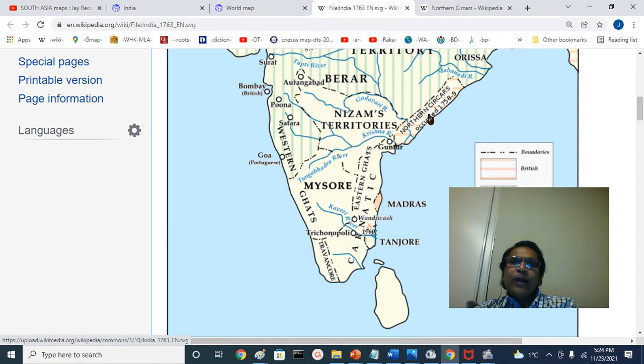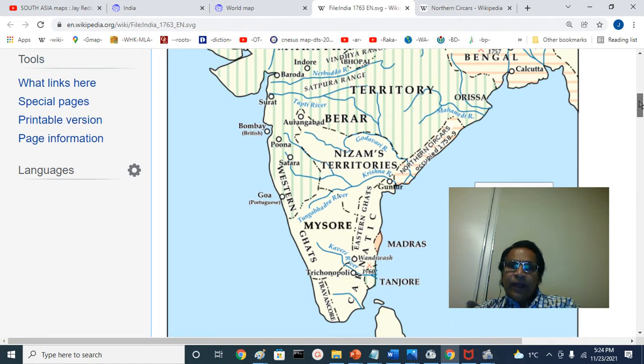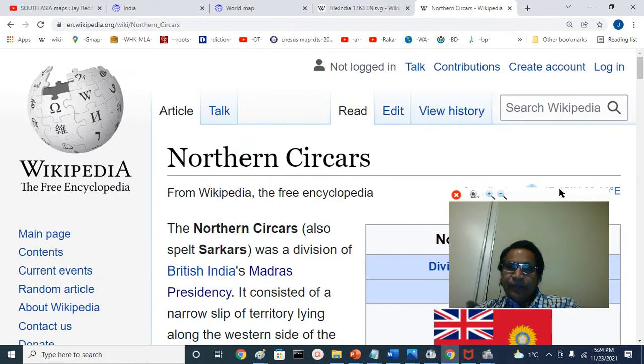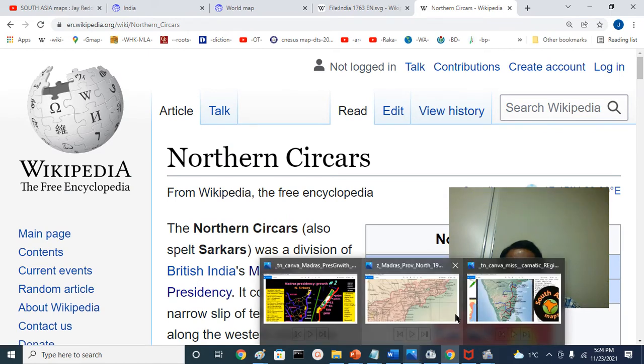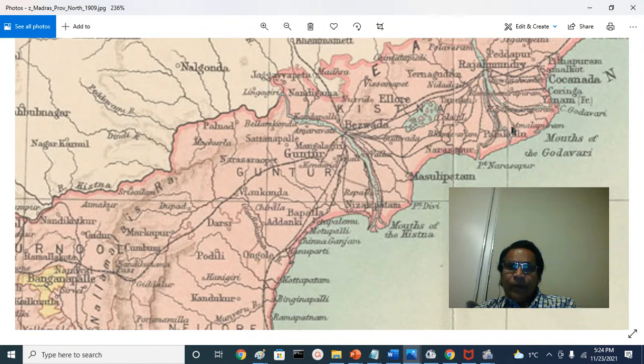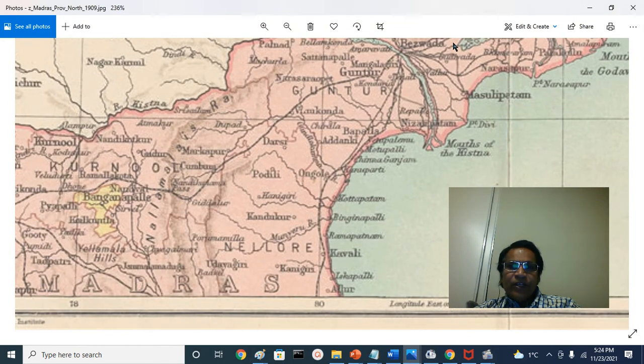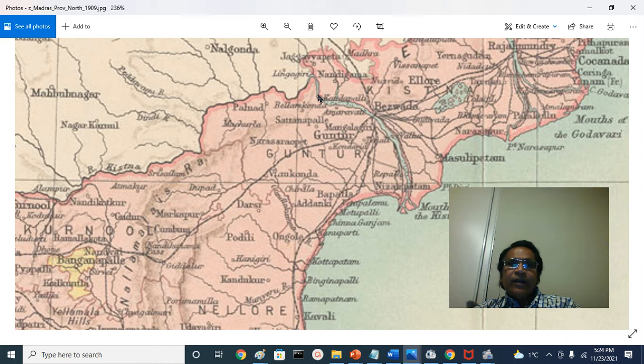They were occupied by the British during 1758 to 59, and in various phases they were given to the British East India Company by the Nizam. Here you can see the same from Wikipedia: the Krishna River, Guntur, and you can see Kondapalli here. Originally this was an important urban center and a fort, so that area is called Kondapalli.